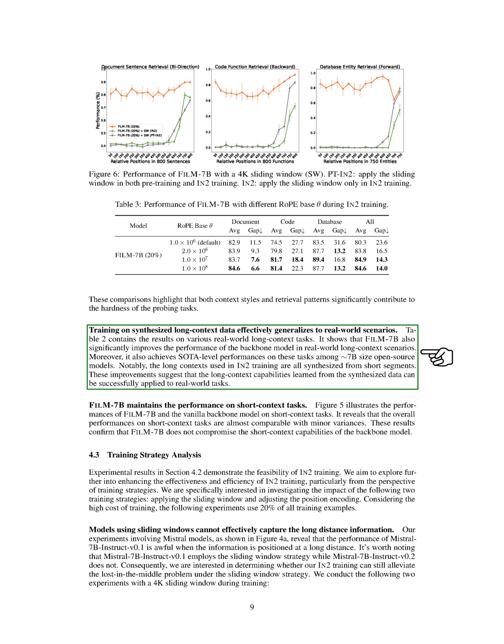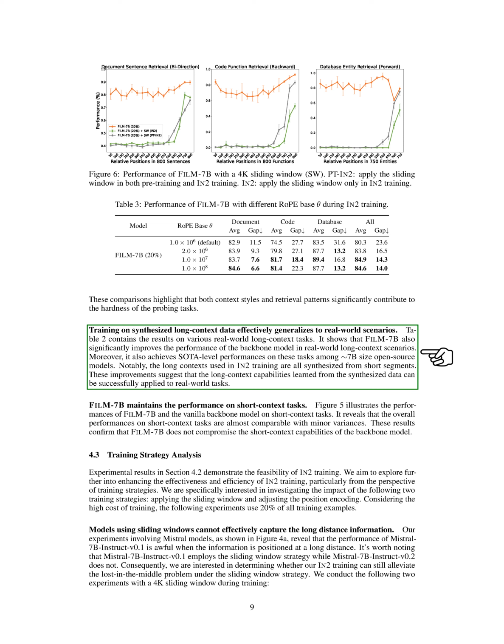Additionally, it achieves top-level performance on these tasks among similar-sized open-source models. Notably, the long contexts used in IN2 training are all generated from short segments. These enhancements suggest that the long context skills learned from the artificial data can be successfully applied to real-world tasks. FILM-7B maintains its performance on short context tasks.